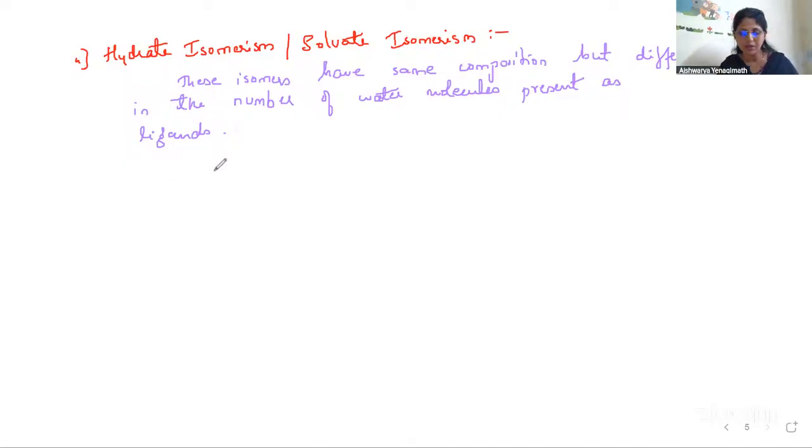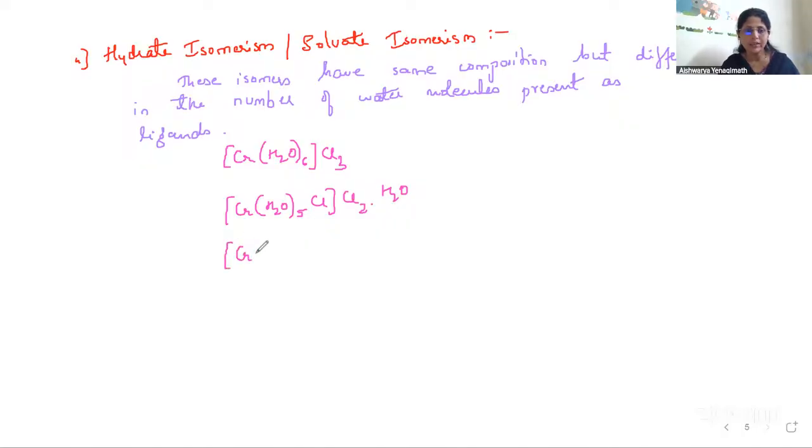So let us take the example here. I'll write [Cr(H2O)6]Cl3. I can write this compound also as [Cr(H2O)5Cl]Cl2·H2O, or I can write it also as [Cr(H2O)4Cl2]Cl·2H2O. Chloride is outside. Let us take it up to here.